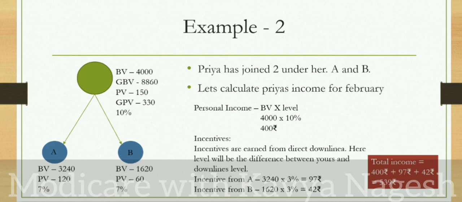And B is bringing in 1,620 BV, and the difference is you are in 10 and she is in 7%. So the difference is 3%. So multiply the 1,620 BV into 3%. So it becomes 42 rupees. So let's add everything, 400 plus 97 plus 42, and your income becomes 539 rupees. So this income will be credited to your bank account in the next month, in the first week itself. So that is the beauty of Modicare.